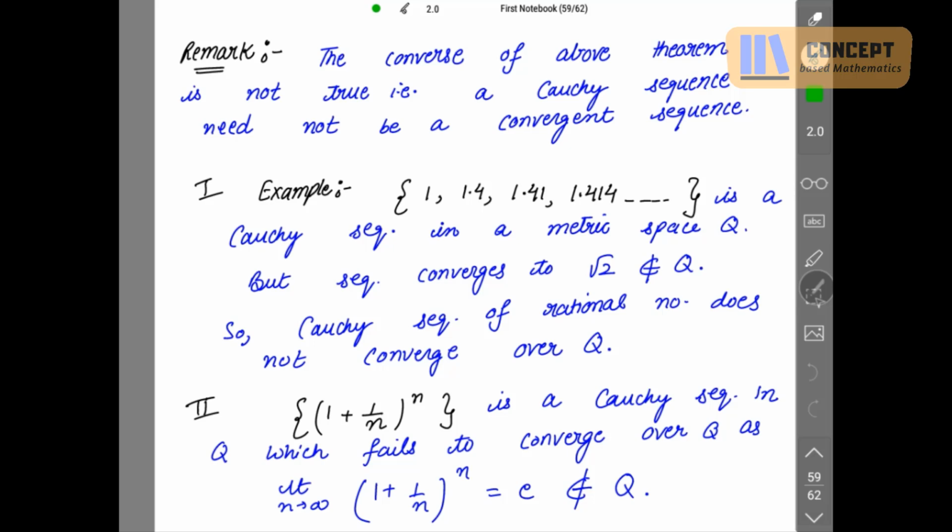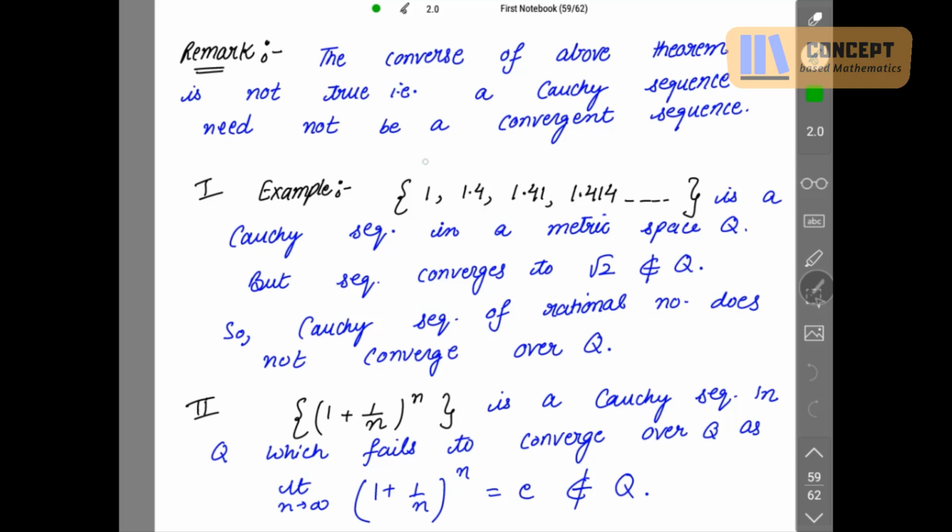The converse of the above theorem is not true. That is, a Cauchy sequence need not be a convergent sequence. That means if a Cauchy sequence is given to you in a metric space, then it may not be convergent to a point which belongs to that metric space.